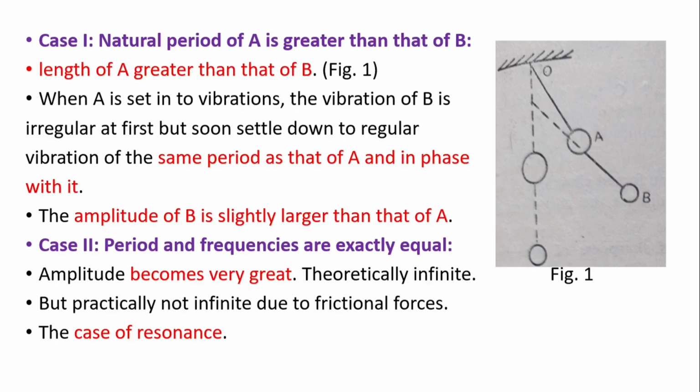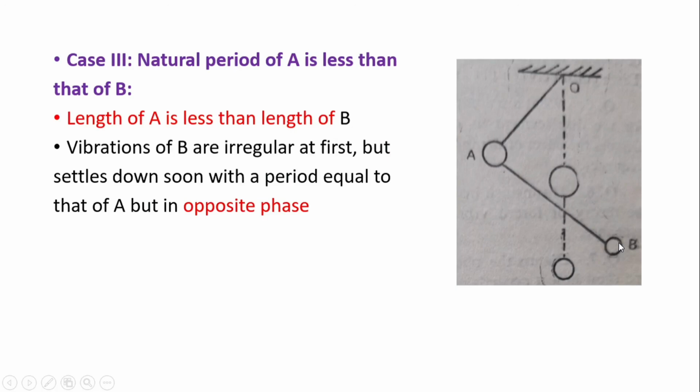And let us see the third case where natural period of A is less than natural period of B, and this is possible when length of A is less than length of B. As you can see here, length of B is more than length of A. When A is set into vibration, it forces B to vibrate. Initially, the vibrations of B are irregular, but after a certain time, B vibrates regularly with the same period as that of A, but now in the opposite phase. As you can see, A and B are exactly in the opposite phase.